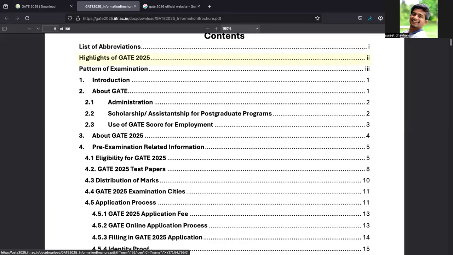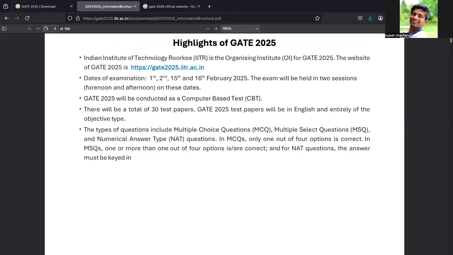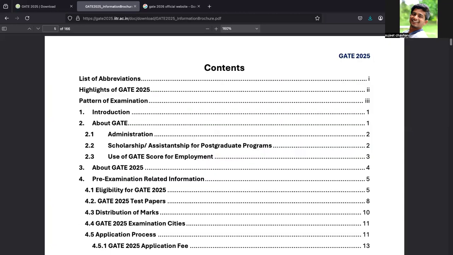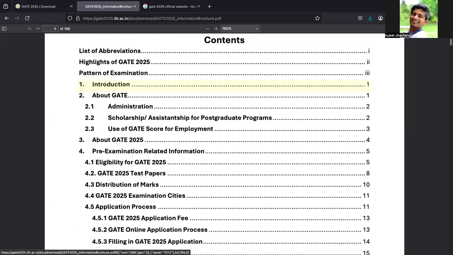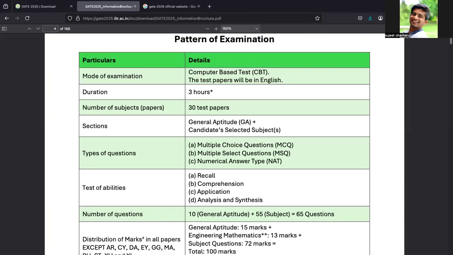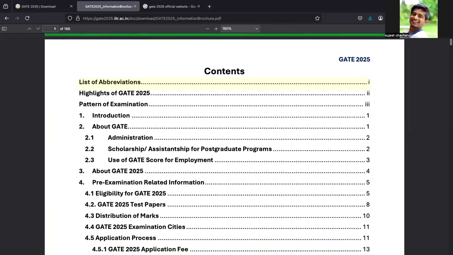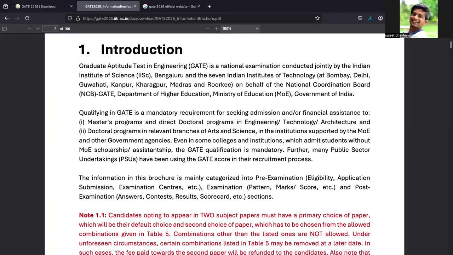You can skip this abbreviation, highlights of GATE 2025. Yes, we have already gone through it. The pattern of the examination, yes, this is also done. Introduction. GATE is a national examination conducted jointly by the IISc and all the IITs, and some government bodies will also conduct this exam.